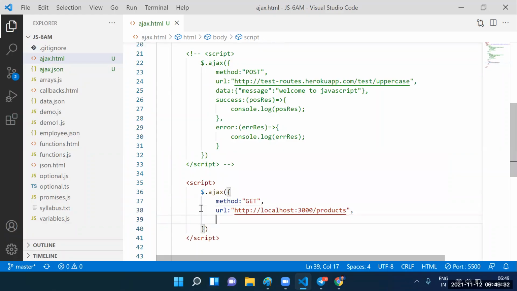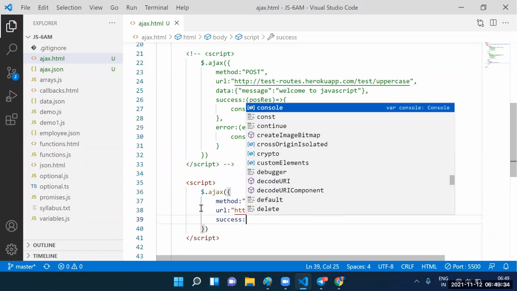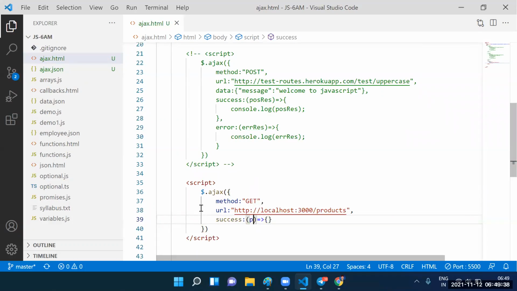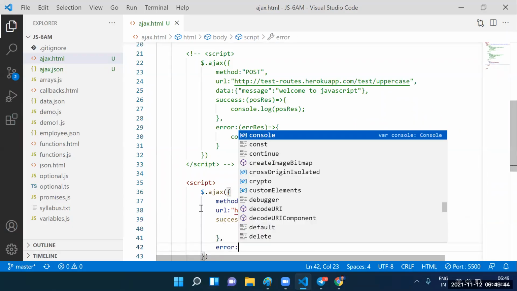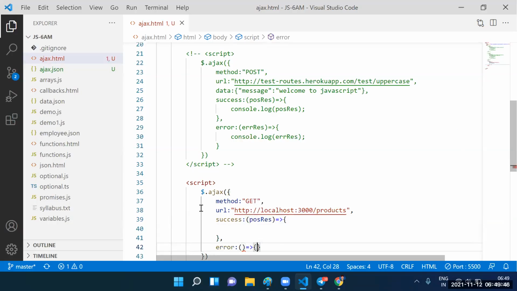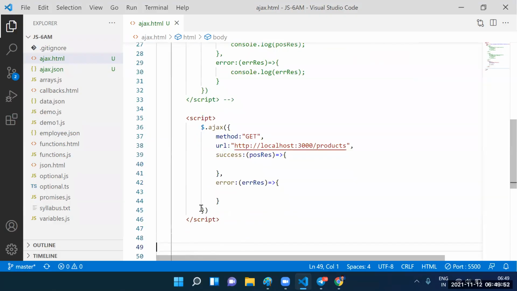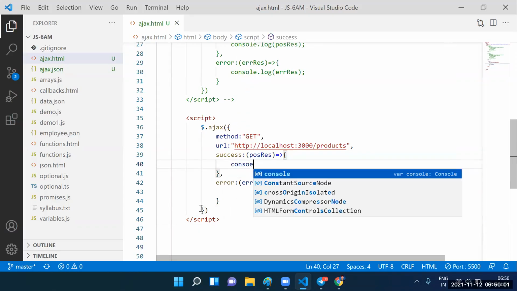If the asynchronous call succeeds, which response are we getting? We are getting the positive response. If the asynchronous call fails, automatically which response are we getting? We are getting one more response here. The response is the error response.